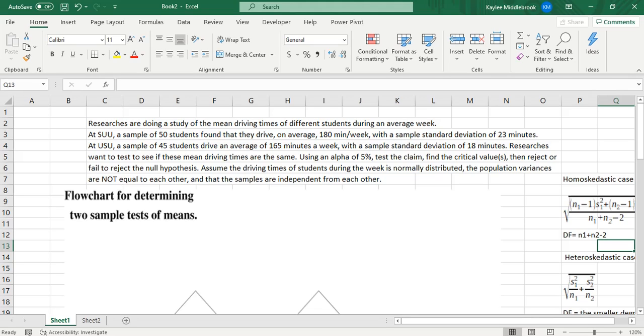Using an alpha of 5%, test the claim, find the critical values, then reject or fail to reject the null hypothesis. Assume the driving times of students during the week is normally distributed, the population variances are not equal to each other, and that the samples are independent from each other.